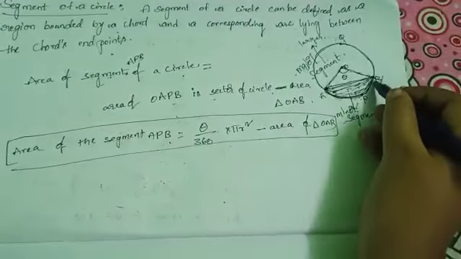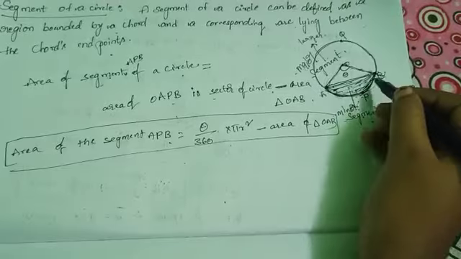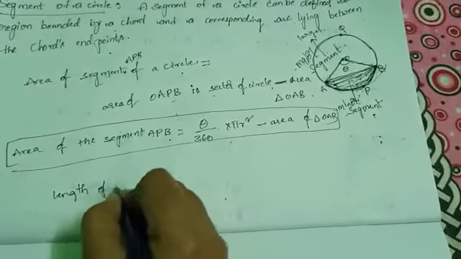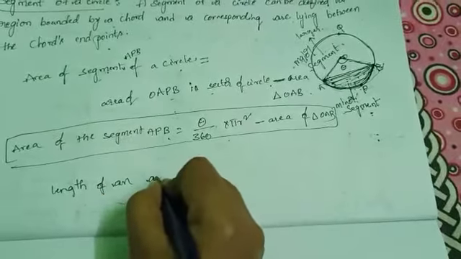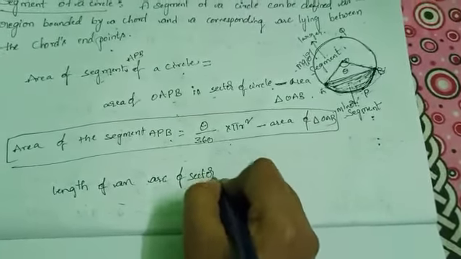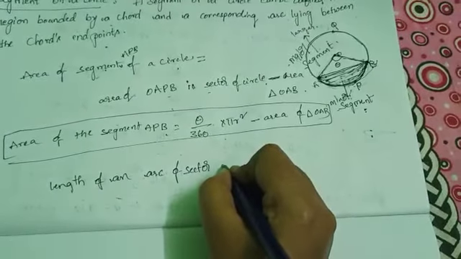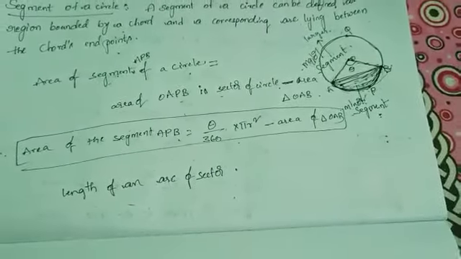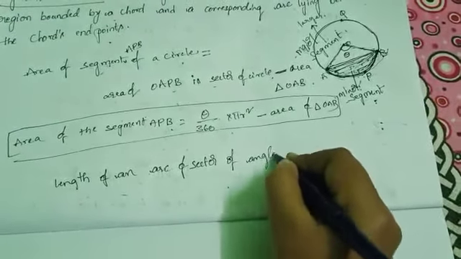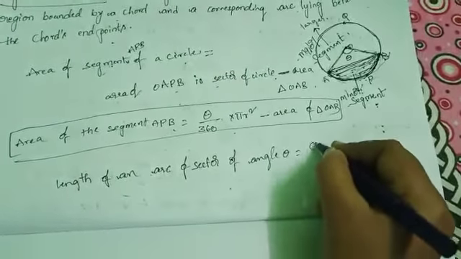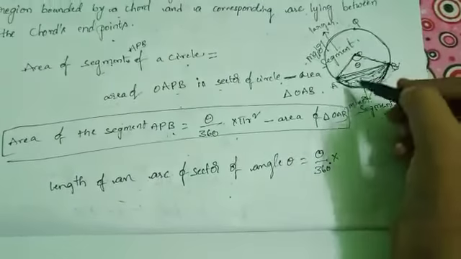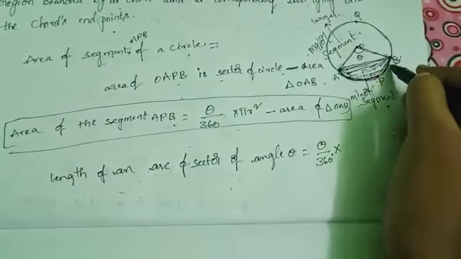Suppose we want this arc length. So length of an arc of a sector of angle theta equals theta by 360 degrees into the arc length.